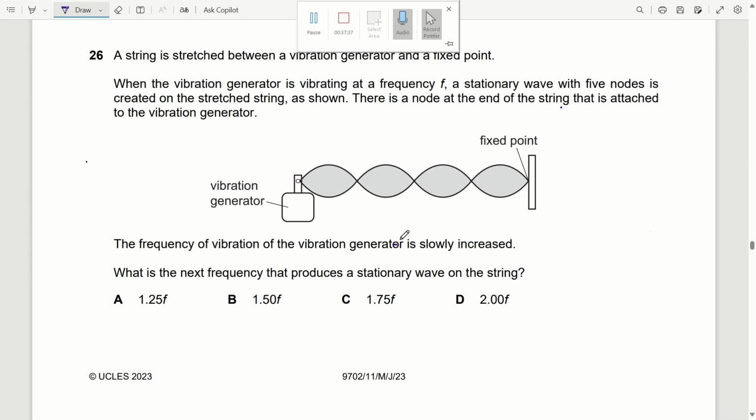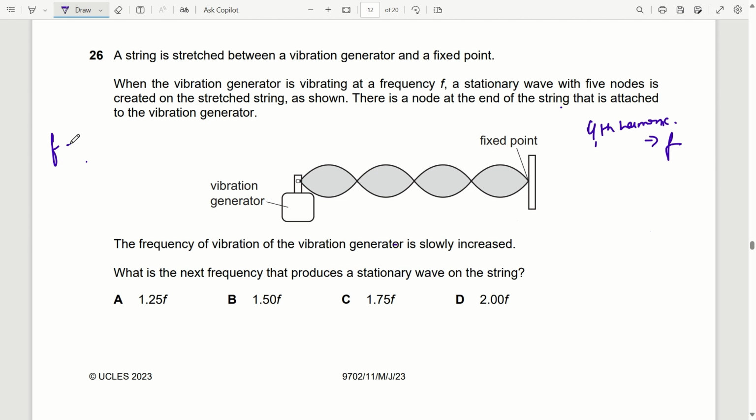Okay. Now here we can see the fourth harmonic is given, and the frequency is f. We know that if the initial frequency is f, then for the fourth harmonic the frequency should become 4 times f.